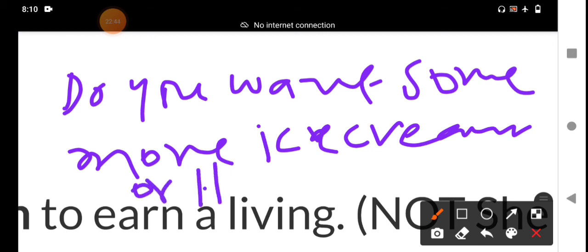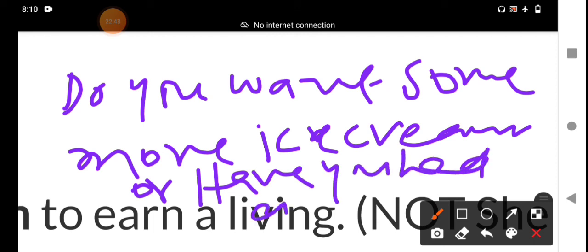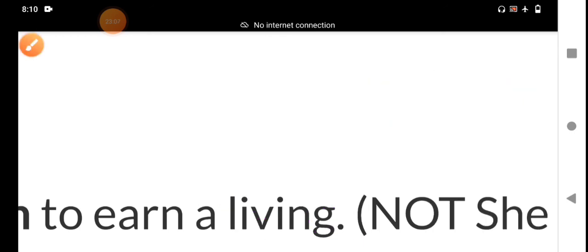Instead of ice cream we are using enough. Have you had enough? It comes independently. At that time it functions as a pronoun.